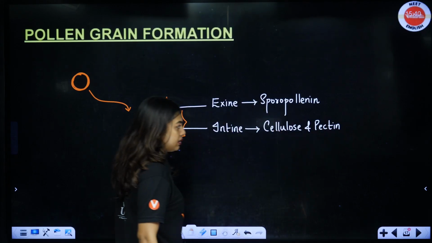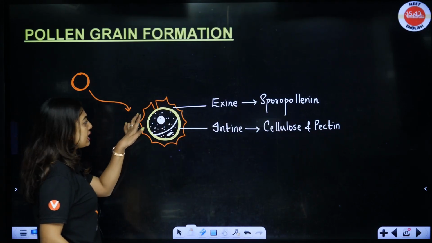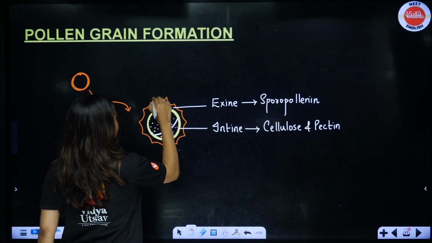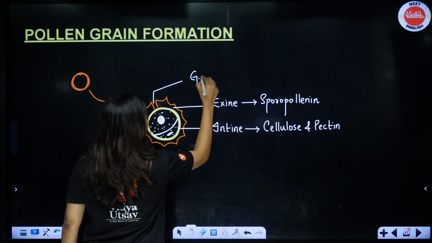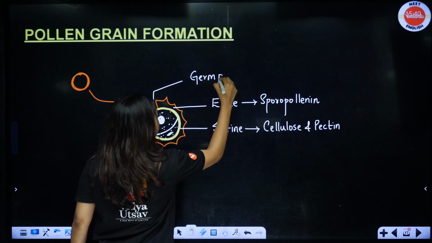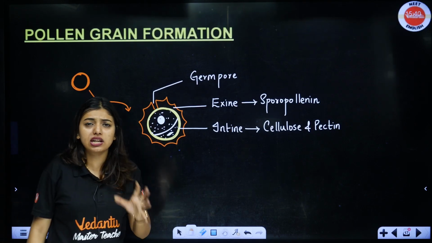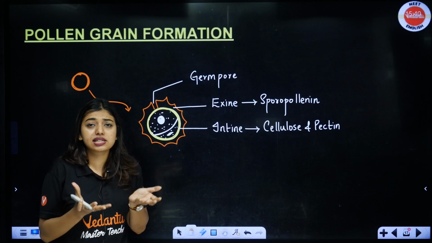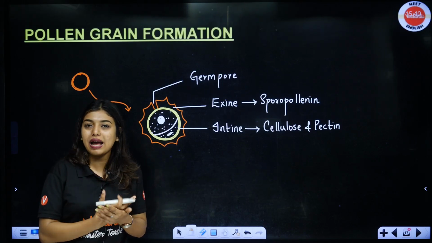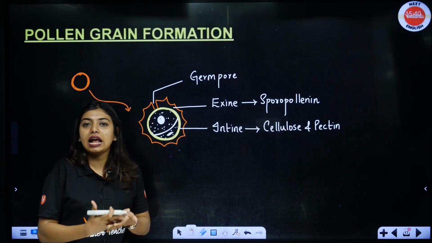Cellulose and pectin, okay, intine. Now if you notice here, there is a portion where the sporopollenin is not present, which is called the germ pore. Why is this necessary? So pollen tube germination can happen, because sporopollenin is one of the most resistant substances. If such a resistant substance is there, there is no way I can damage the substance with acid, alkali or anything, right?